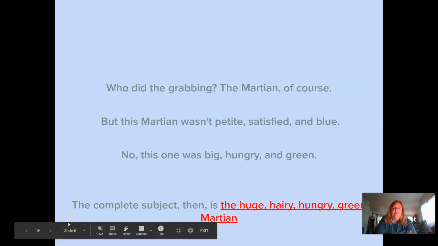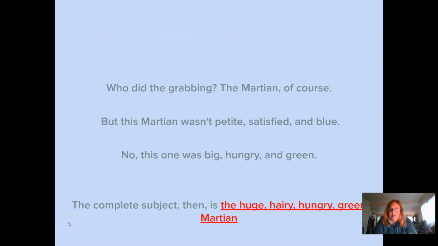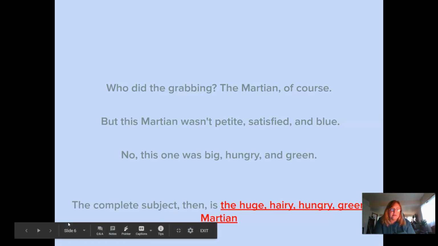All right, so the Martian is the one that did the grabbing. The grabbing was the verb. And the words that described the Martian: huge, hairy, hungry, and green. The word the is also an adjective, even though it's just a small, unimportant word we often call an article. Yep, it's an article, but its overall part of speech is an adjective. So that is our complete subject there.